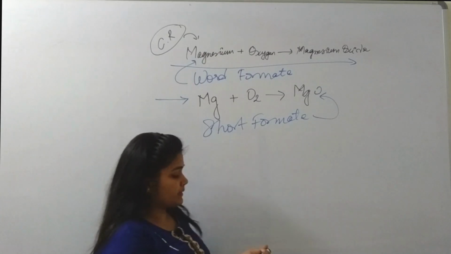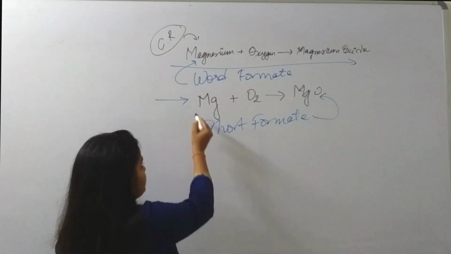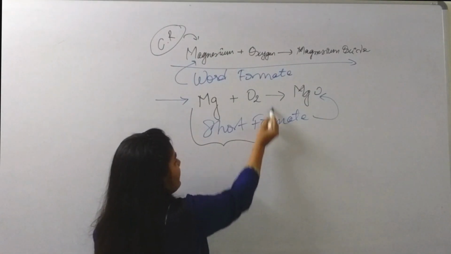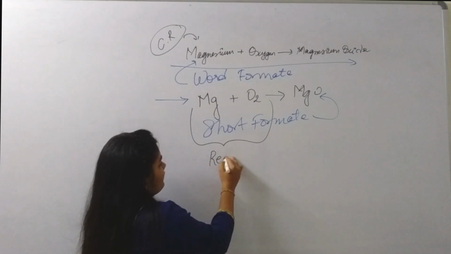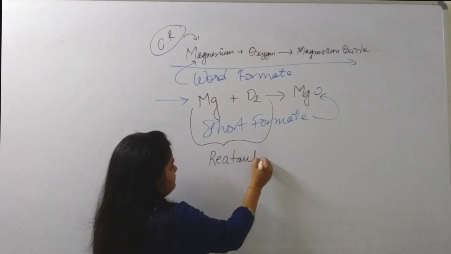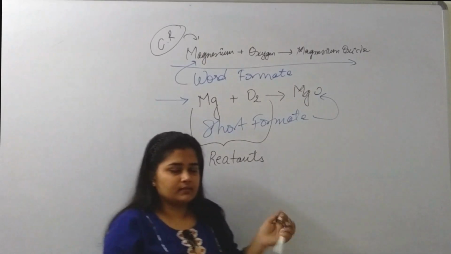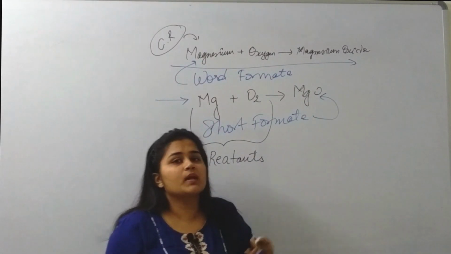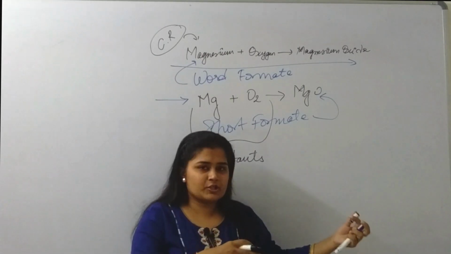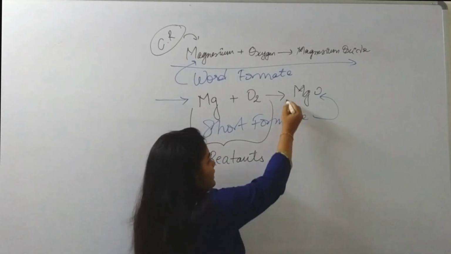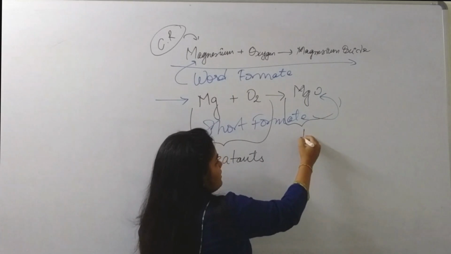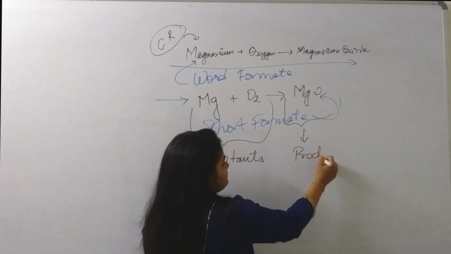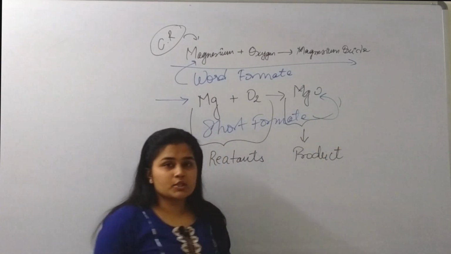Now here what is important is to know that magnesium and oxygen are reactants. As they are reacting, they are reactants. These reactants will give us a product. At the end of the chemical reaction, we get a product. So here, magnesium oxide is a product.